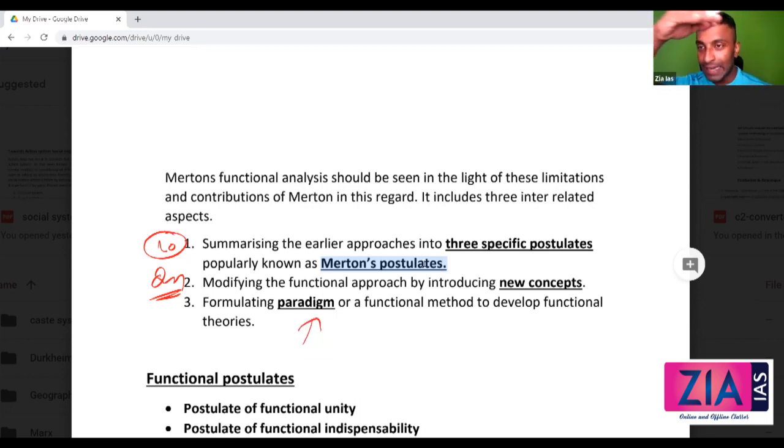What are they? Select a standardized item, middle range phenomena, context, specify the context, and then post factum analysis. That's the third one. Then manifest function, latent function, manifest dysfunction, latent dysfunction, alternative, net balance. Just need to explain. Things are very simple. There is nothing complicated, guys. These are very easy to remember.